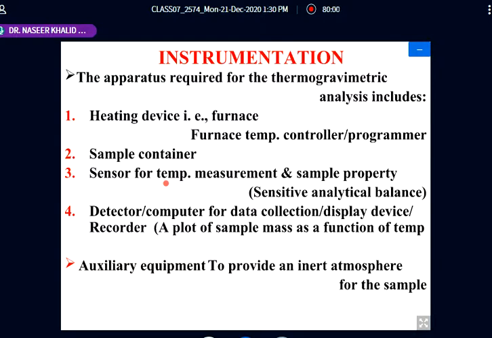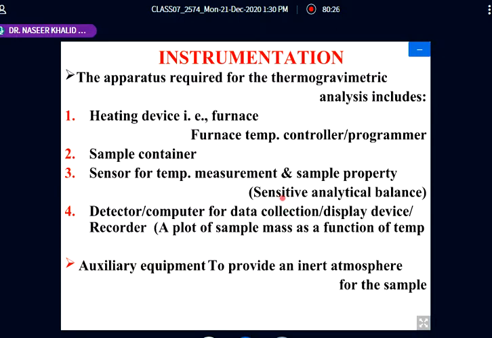Yes, we can measure the temperature with the help of a thermometer. But the ordinary thermometer, which we use nowadays for medical purposes, ranges only up to maximum 40, 41 degrees Celsius. But here the temperature is a thousand, for example. So we have a special temperature sensor.